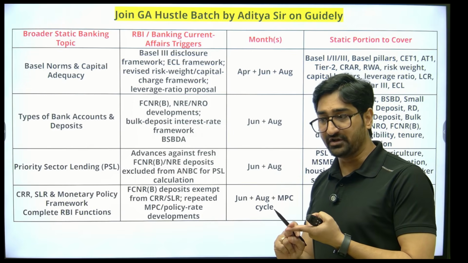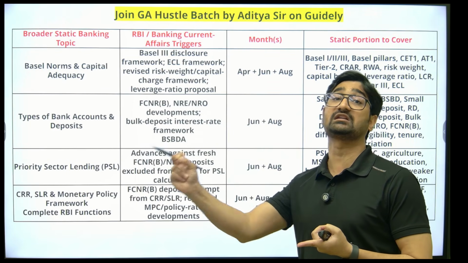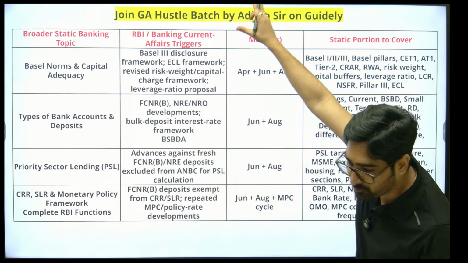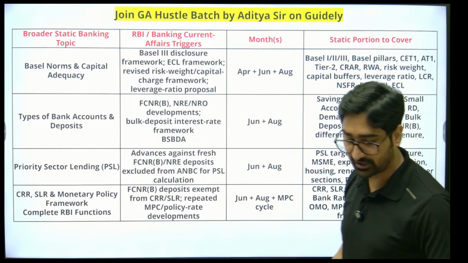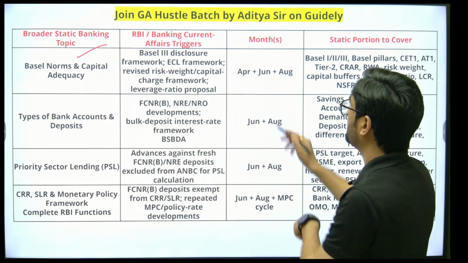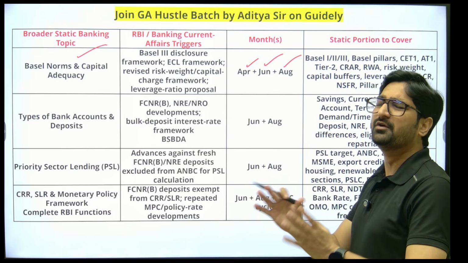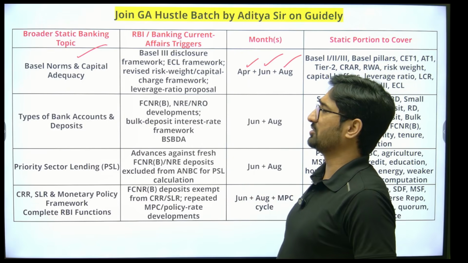So first of all, we should understand banking awareness topics have somehow linked with the recent RBI circulars. अब मैं आपको topics दे देता हूं सारे के सारे, that what are the important topics. So Basel norms, because of the recent circulars came in the month of April, June and August. 3 months में हमारे पास 3 different circulars हैं. With the little updation, Basel norm is going to be important.